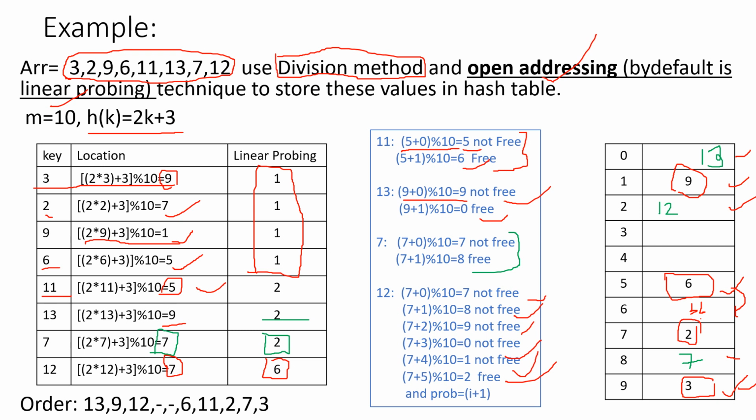an empty place. Now the 4th is also free, so just denote it with a dash, so they can understand this is a free place. Now the 5th index is 6, the 6th index is 11, the 7th index is 2, the 8th index is 7, and the 9th index is 3. So like that you can write the order of the elements in the hash table.